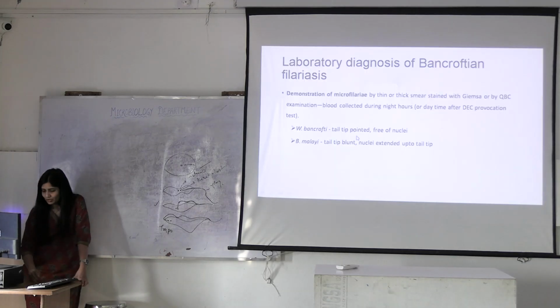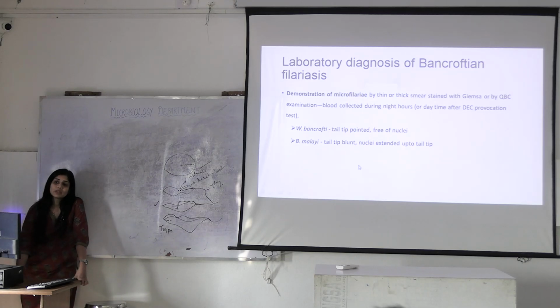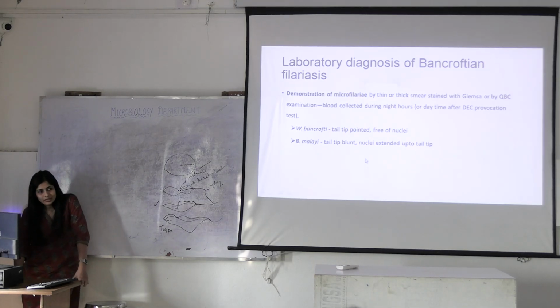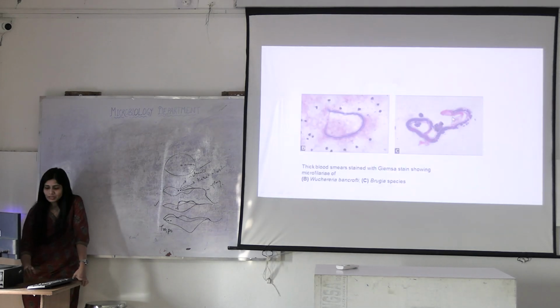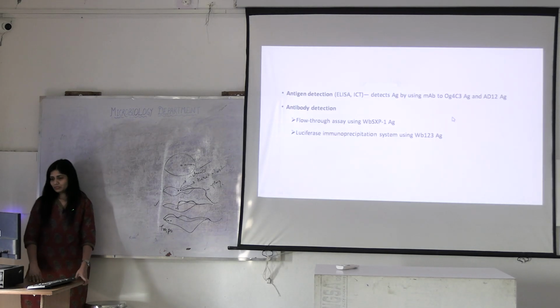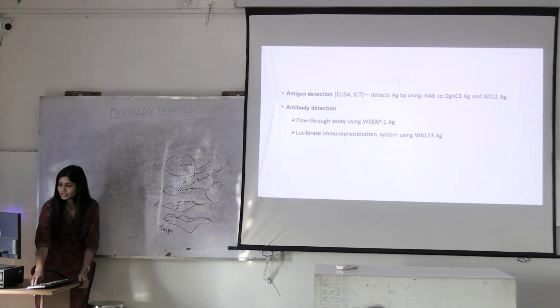Inside what? Mosquito. What is the difference between Wuchereria bancrofti and Brugia malayi? Pointed tail with no nucleus is which one? Wuchereria bancrofti. Blunt end with nucleus is which one? This is Brugia malayi. Okay. Then you can go for antigen and antibody detection also.